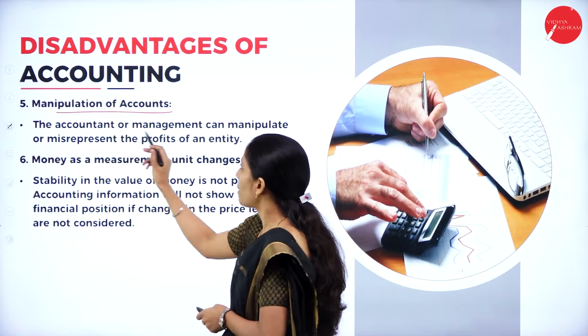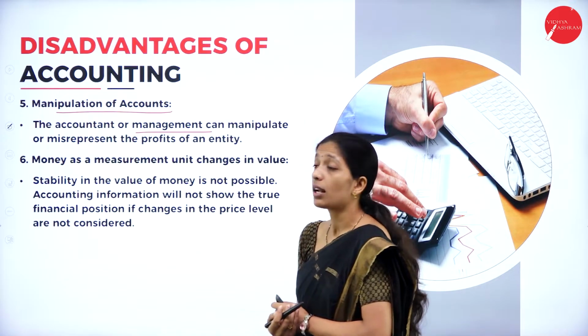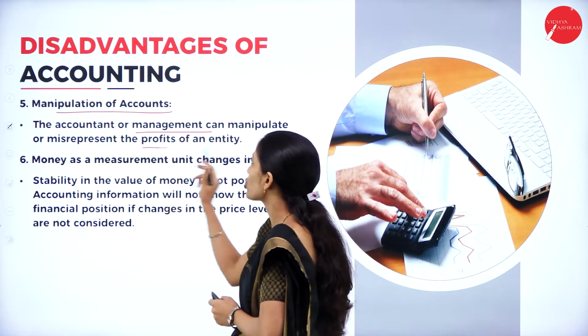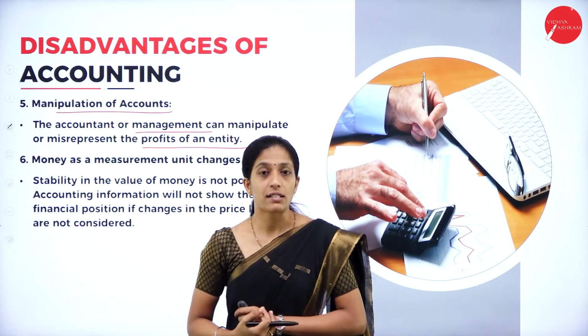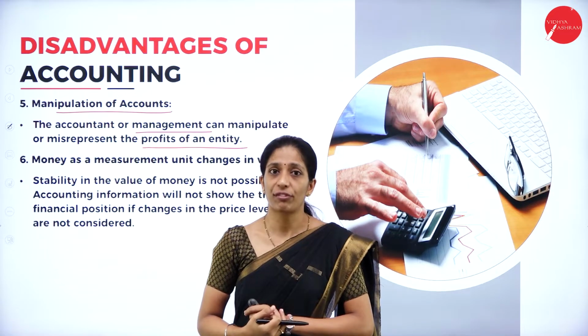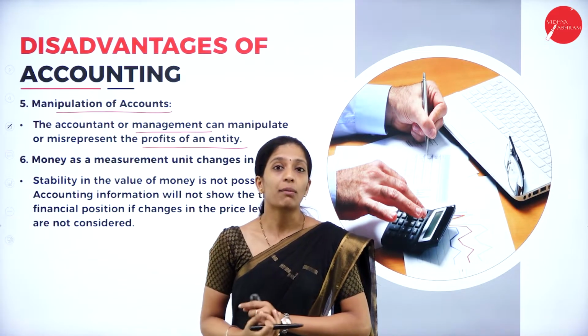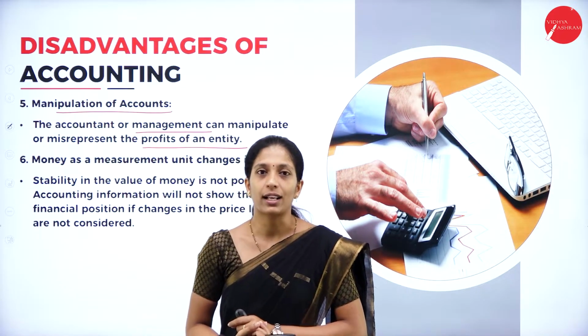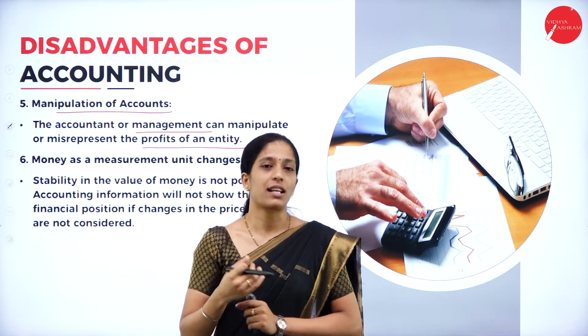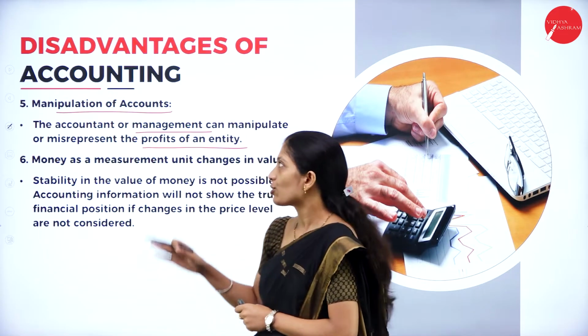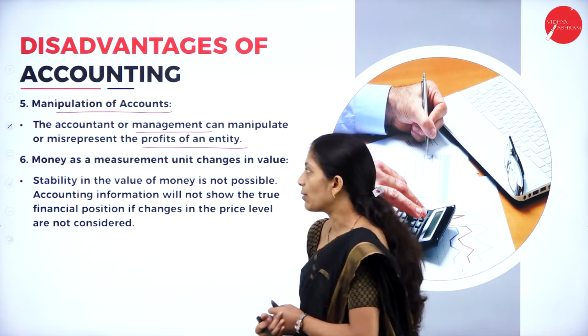The accountant or management can manipulate or misrepresent the profits of an entity. As I've already told you, suppose the organization has earned a profit of rupees 50,000, but the accountant may show it as rupees 1 lakh. Here we are manipulating or misrepresenting the organization. That is known as manipulation of accounts.